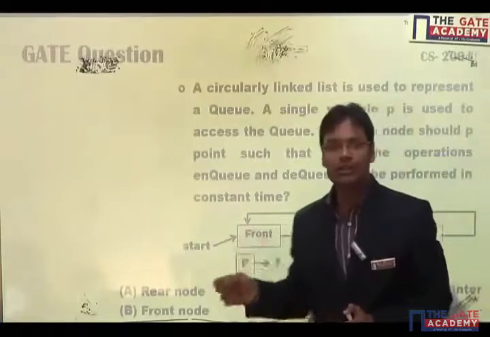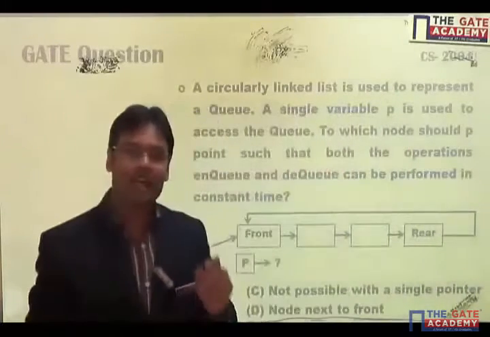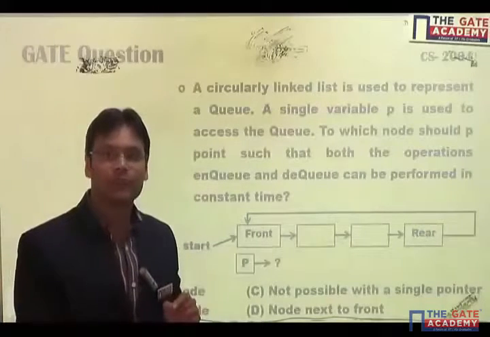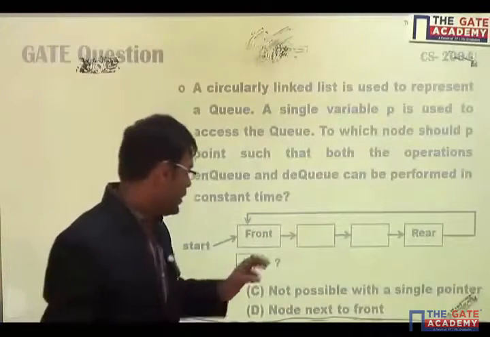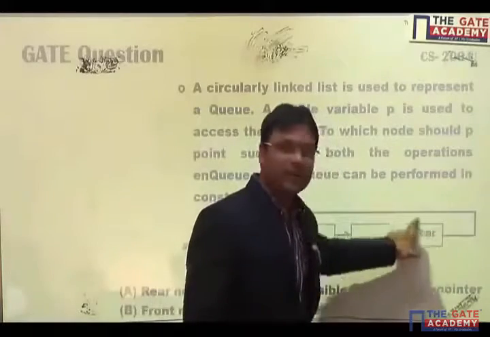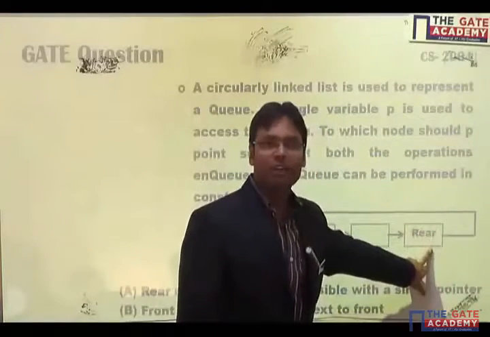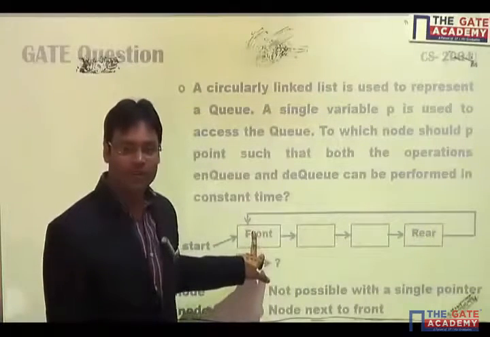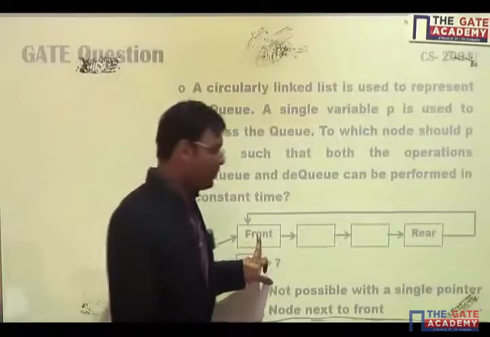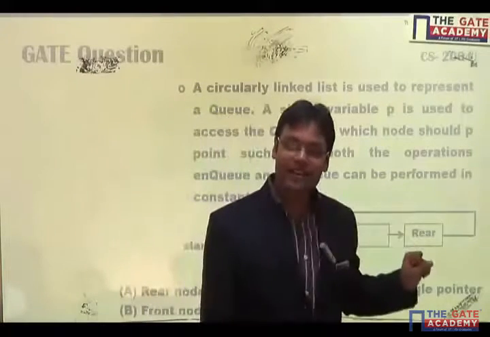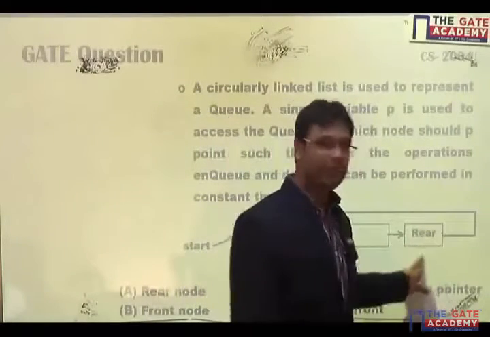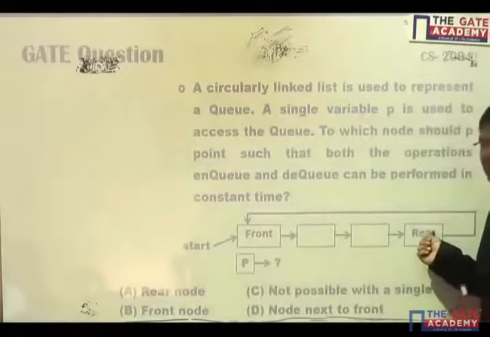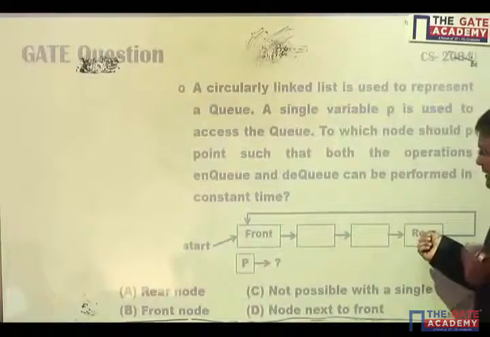If I want to delete the front node, then I should know about the predecessor node of the front. If I don't know the rear node address, then I will not be able to delete the front node. So my first guess is that P should point to the rear node. Then deletion can be done in constant time easily.